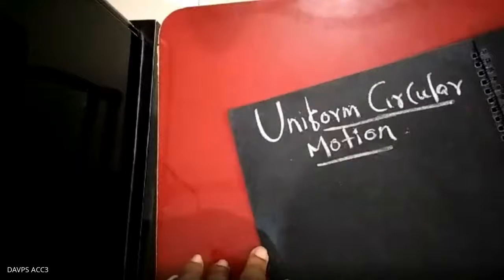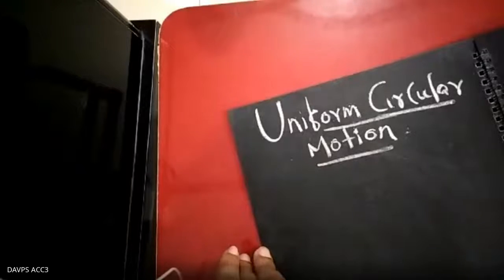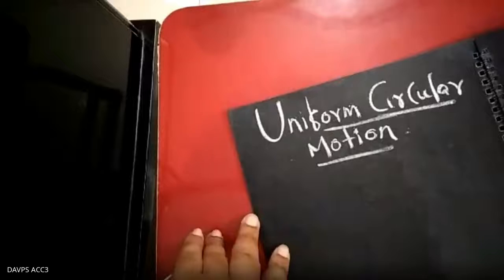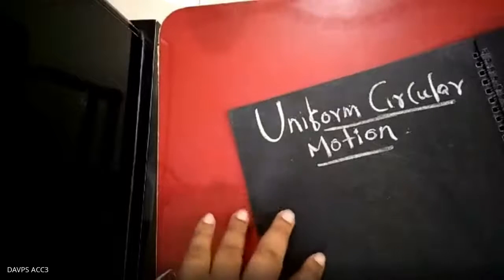First of all, an object is said to be point-sized if it covers a much larger distance than its own body size. Here you will find two terms: one is the circular motion, and the other is the rotational motion.